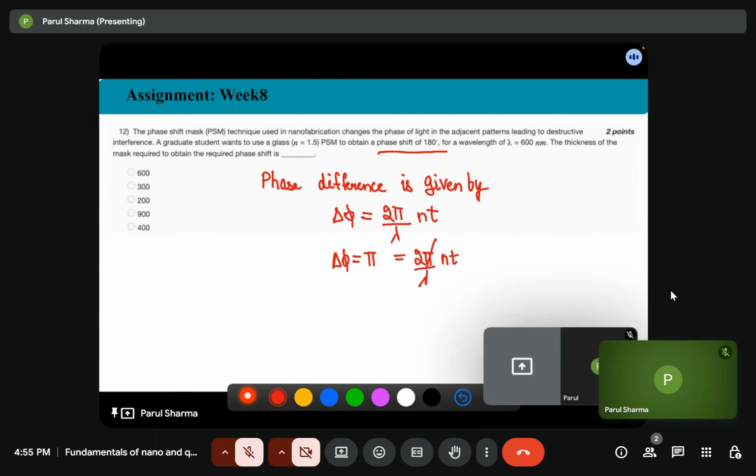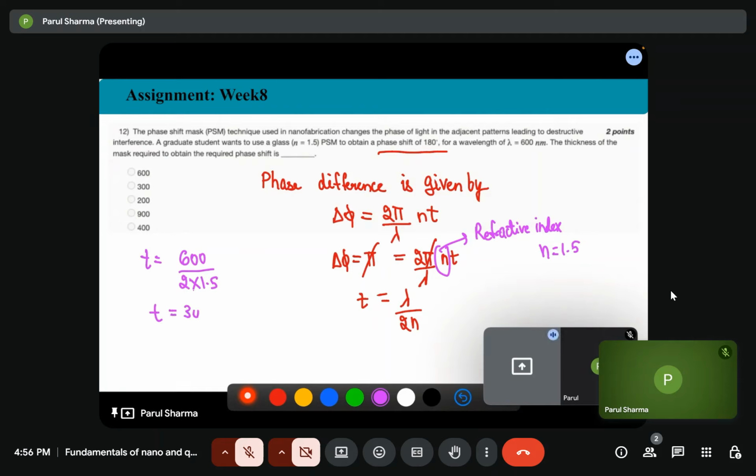So pi cancels. And what are we asked? The thickness. The t is equal to lambda by 2n, and n is the refractive index. Here we have 1.5 for glass. So t is equal to lambda, which is 600, by 2 into 1.5. That is 3.